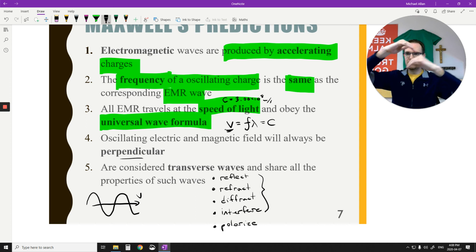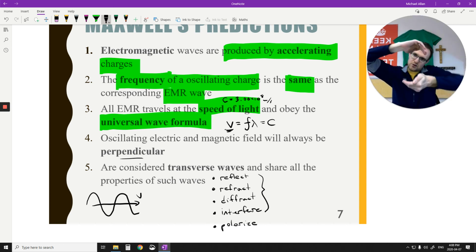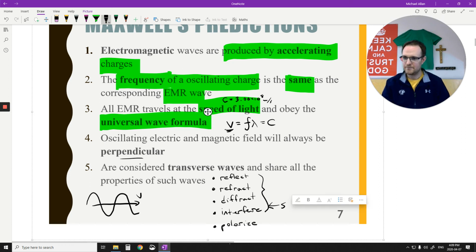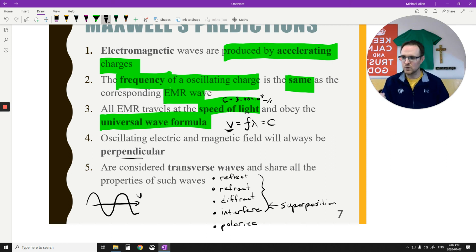When you have two waves and the crests come on top of each other, they add up. If you have a trough and a crest, when they come past each other, they will cancel each other out for a bit and then pass through each other. That's the law of superposition, where waves start adding to each other.